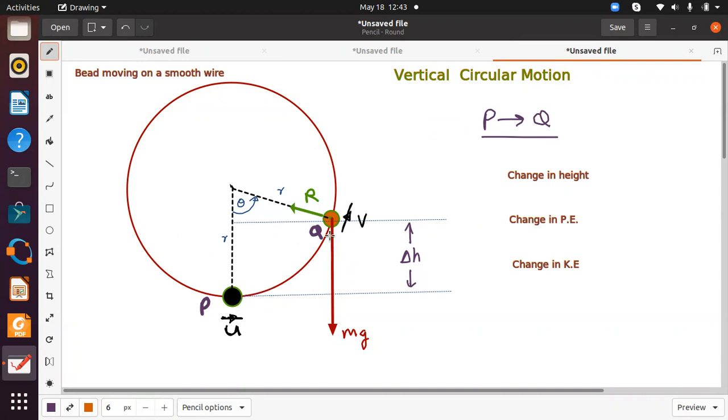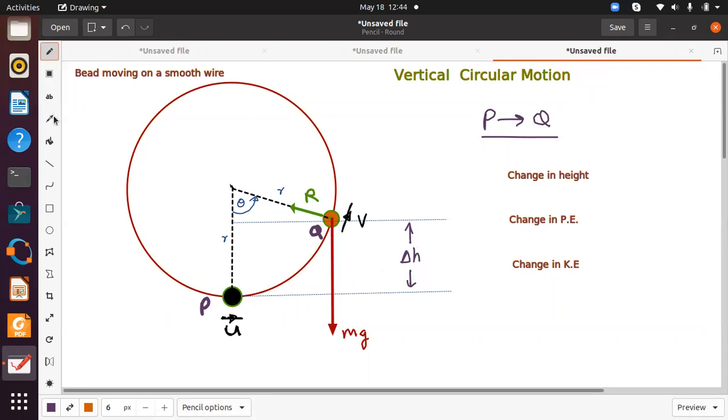Because since it is moving in a horizontal circle, the height will not change, right? Height will not change. That means there will not be any change in the potential energy. Therefore, kinetic energy is consistent, and kinetic energy consistent means it has the same speed. Any question? Right. So now in a vertical circular motion, you know that the particle will change from position P to Q. When that happens, there'll be a corresponding change in height, right?